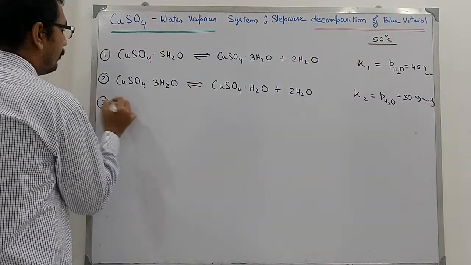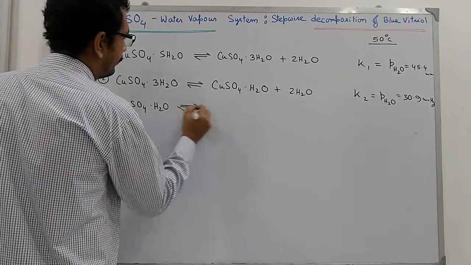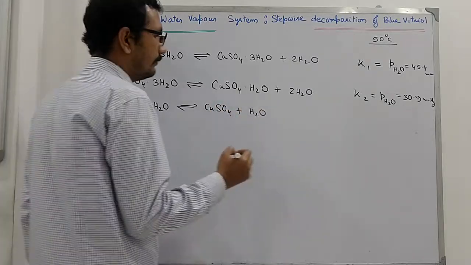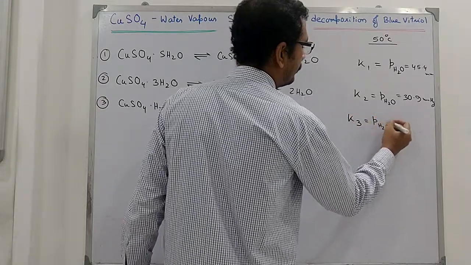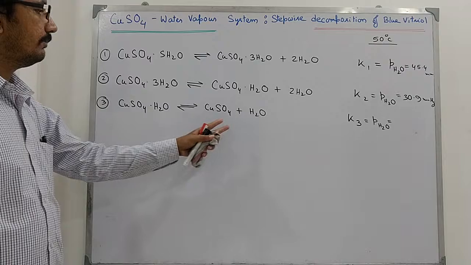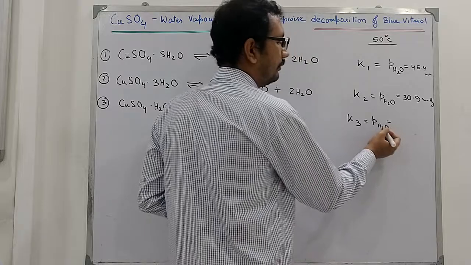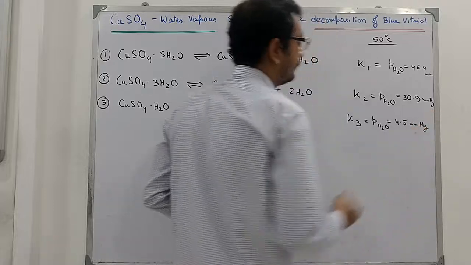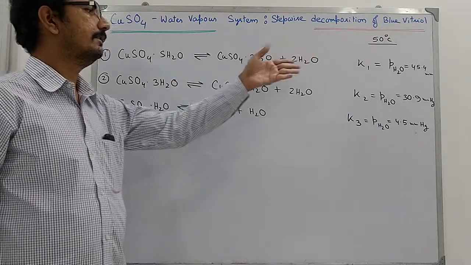And the last step, where this monohydrate compound releases the last water molecule, here also we get the equilibrium constant to be pressure of water vapor, and it is found to be 4.5 millimeter Hg. So all these are happening at 50 degree centigrade.